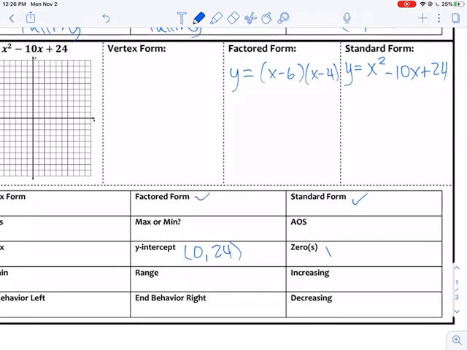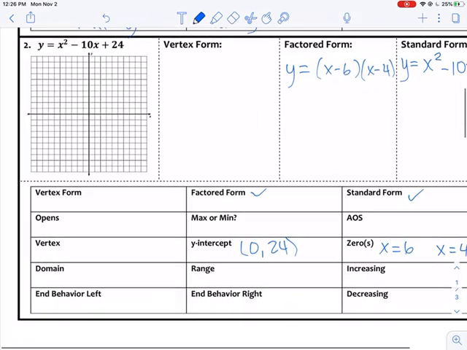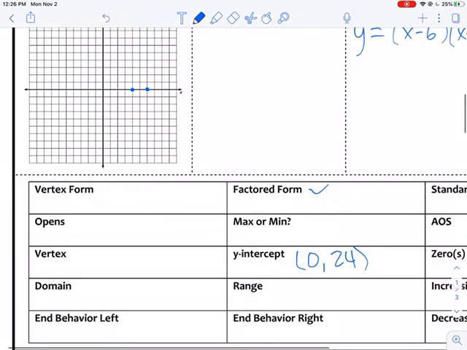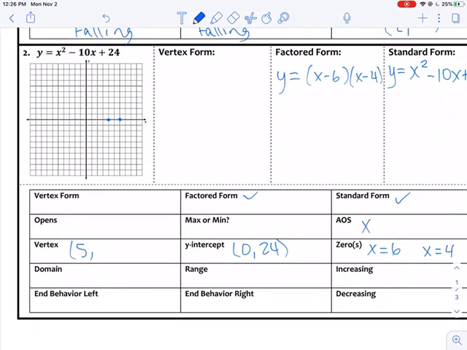So now that I have factored form, I know some zeros. I know x is 6 and x is 4. So I'm going to go ahead and plot those. Which again, we should know in the middle is going to be our vertex. So between 4 and 6 is 5. So we now know the x value of our vertex is 5, which tells us the axis of symmetry is also 5.